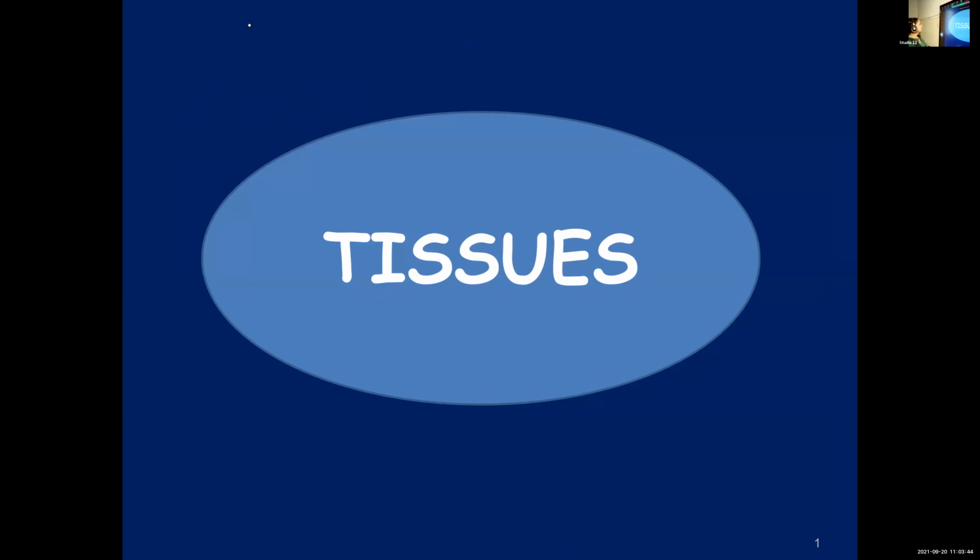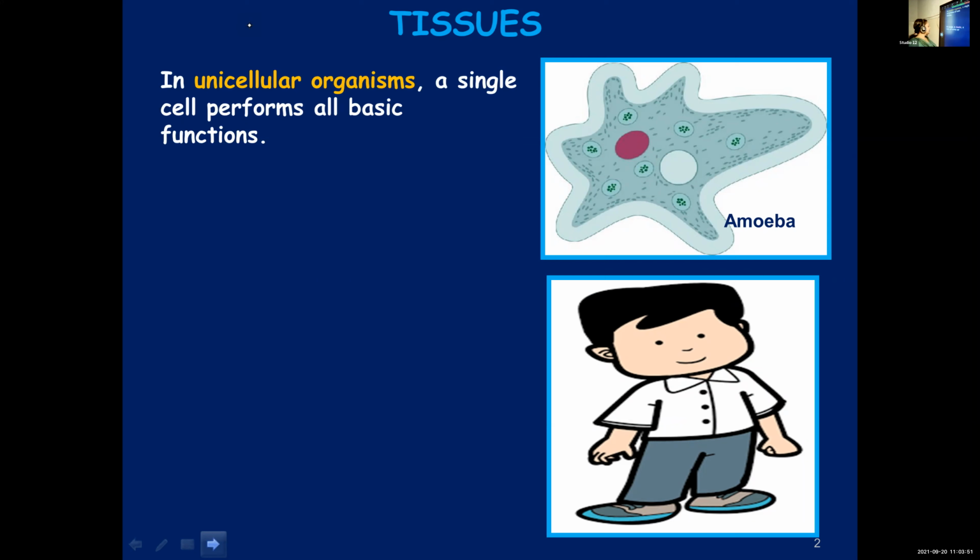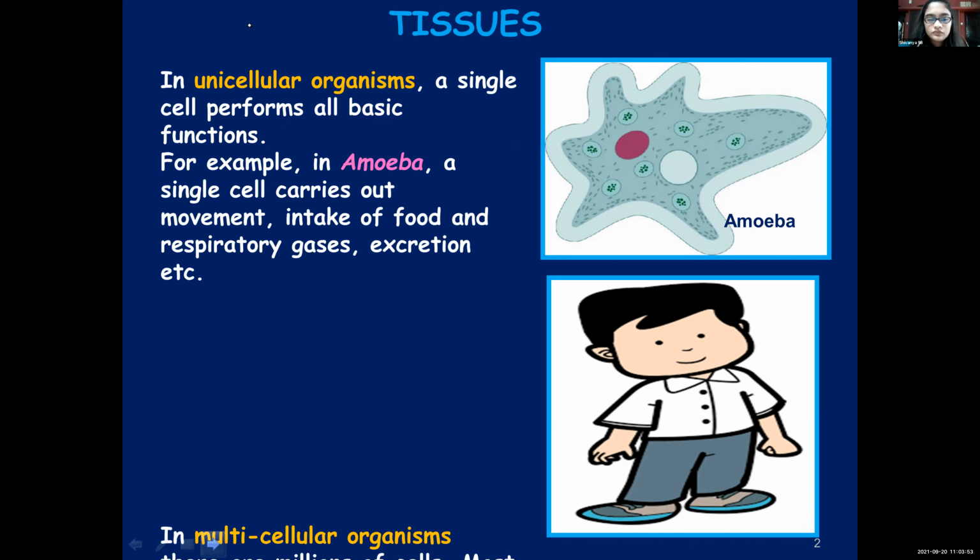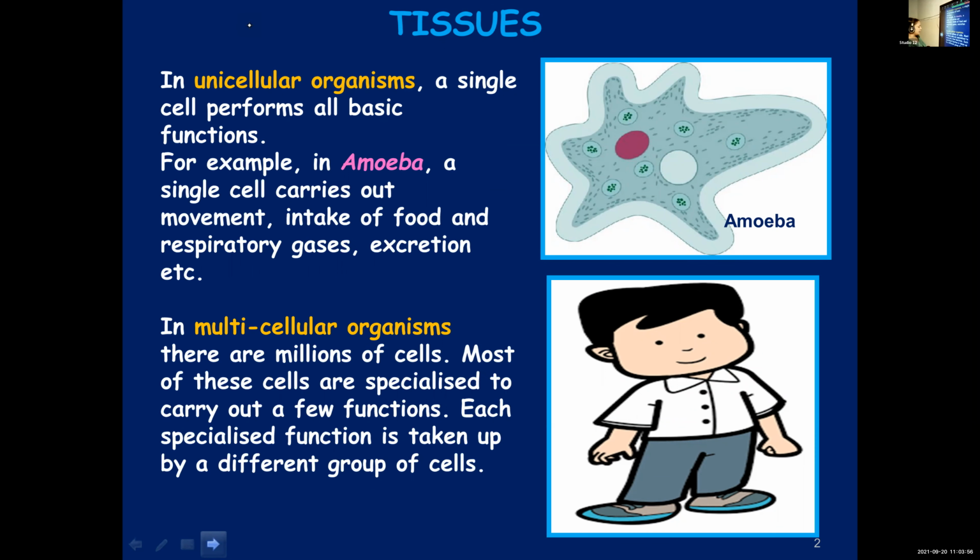You know that a body is made up of cells. Cells are grouped to form tissues. And there are unicellular and multicellular organisms. In a unicellular organism, there will be a single cell. In multicellular organisms, there will be so many cells, and these cells are grouped into tissues. A group of cells similar in structure and function, working together to achieve a particular function, is known as a tissue.